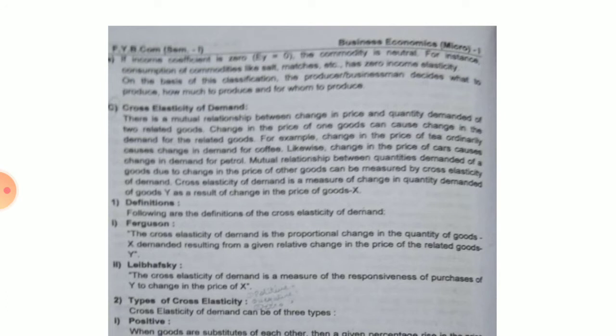For example, consumption of commodities like salt and matchbox, they are of zero income elasticity. So based on the classification, the producer or businessman can decide how much to produce, how to produce, or for whom to produce. That can be decided based on the type of the commodity.